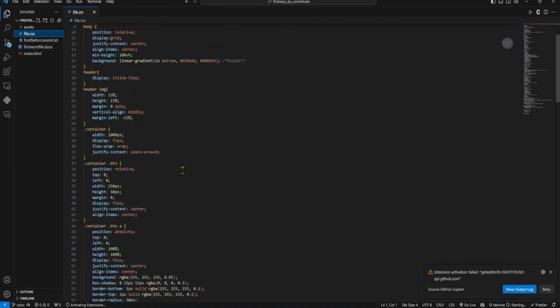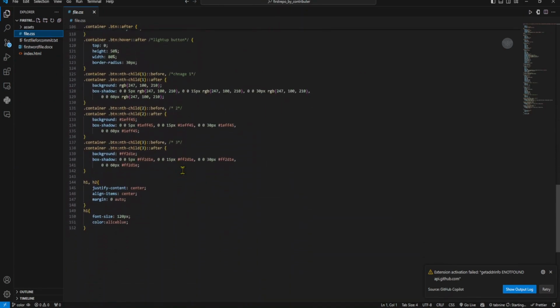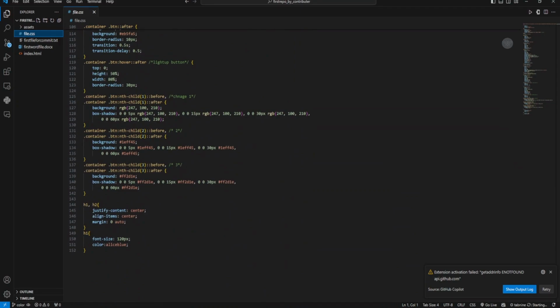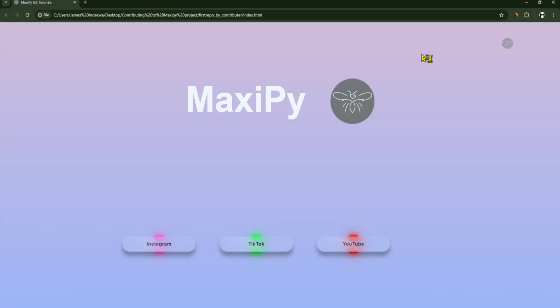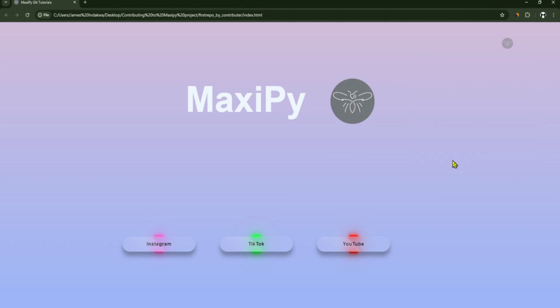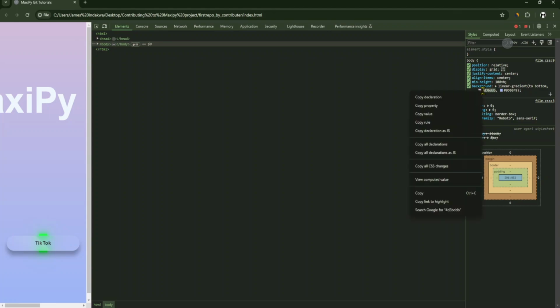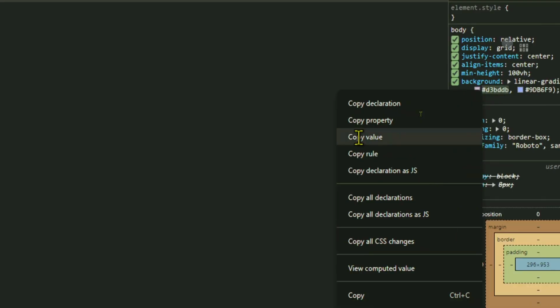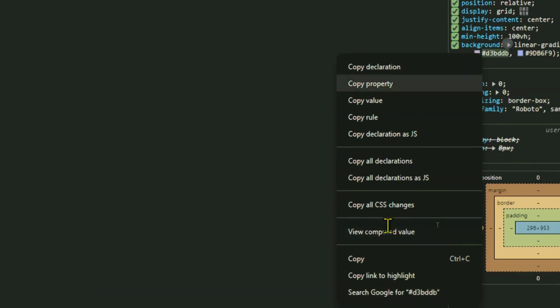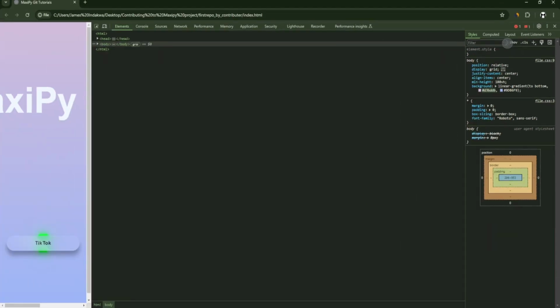For the file.css, I want to check the color of this. I want to check the color, inspect. I want to see the color that is behind this. It is 3. So I just copy. Need to copy this. Yes, copy. So that is a change that I need to make.